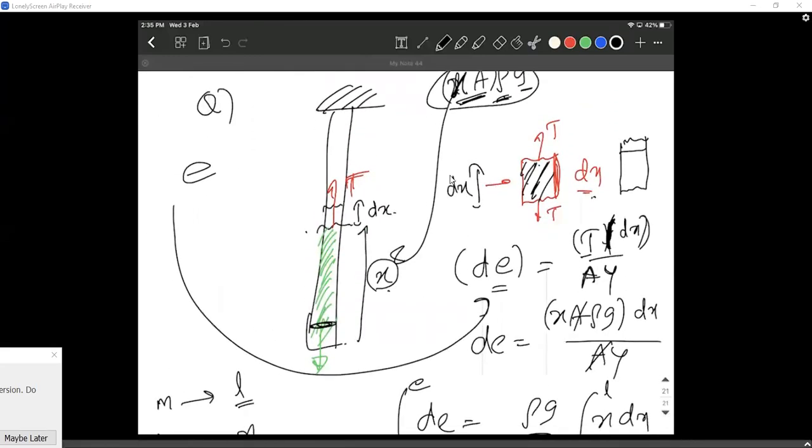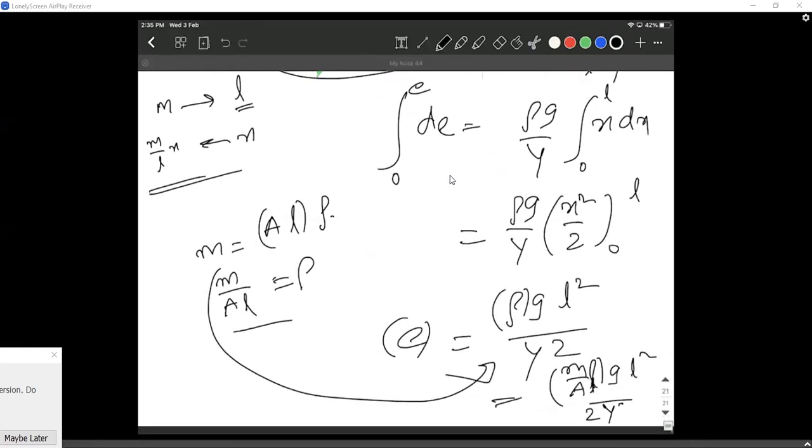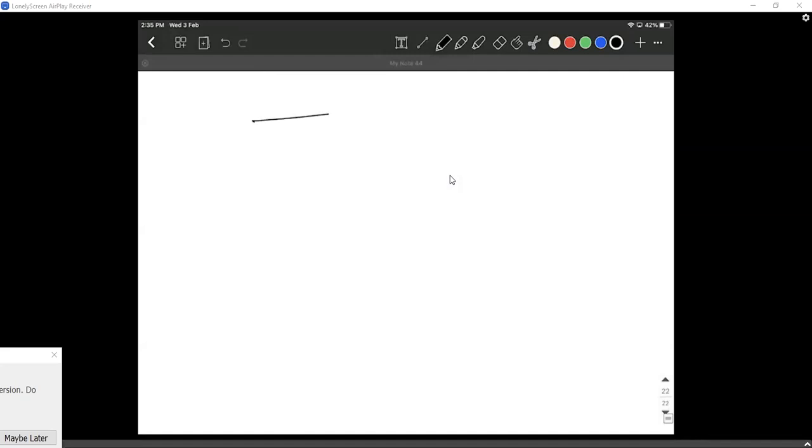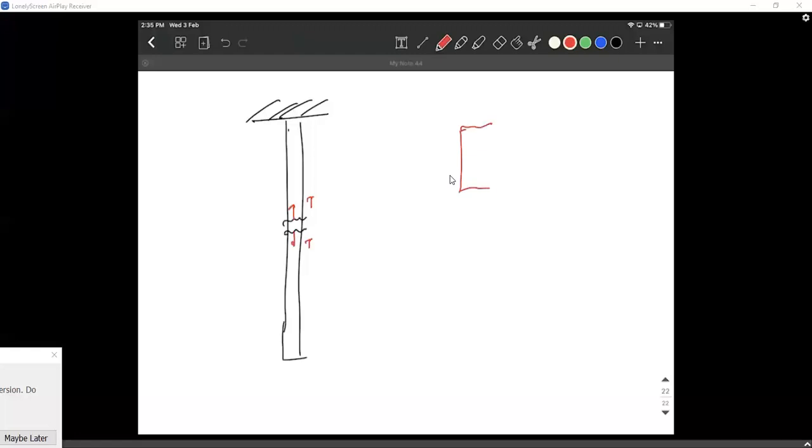Ganesh, what happened? So there is another tension from upside, right, sir? No. First of all, let me try to explain just the tension bit. Okay. What is your point? Here you have a tension, and you have a tension. Yes, sir. Take the length dx. The length dx is so small.